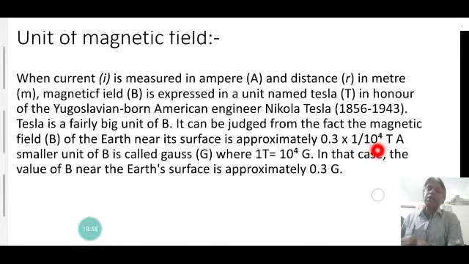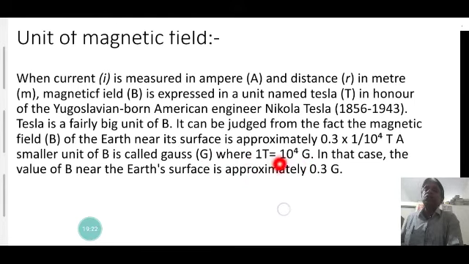The magnetic field lines on the surface are parallel lines. The magnetic field near the Earth's surface is approximately 0.3 into 10 to the power minus 4 Tesla. A similar unit of magnetic field B is called Gauss, where 1 Tesla is equal to 10 to the power 4 Gauss.